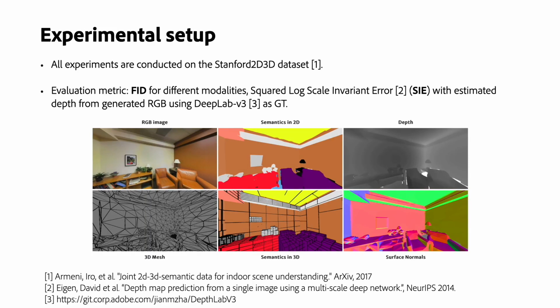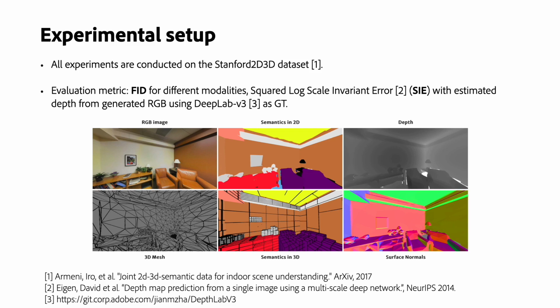All of our experiments are conducted on the Stanford 2D3D dataset. For the evaluation metrics, we utilize FID of each modality to capture its fidelity. To evaluate the consistency between synthetic depths and RGB images, we estimated depths from the generated RGB images using DPT and then calculated the squared log scale invariant error between estimated depths and generated depths. Similarly, we can calculate other consistency metrics from other modalities as long as we have the corresponding estimators to give pseudo labels.